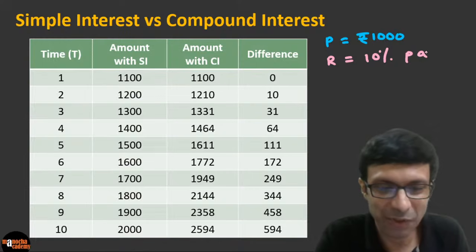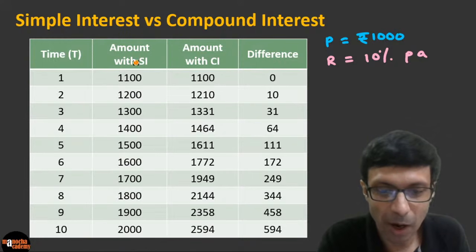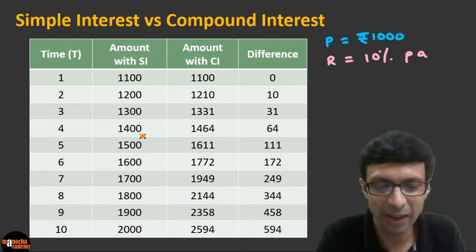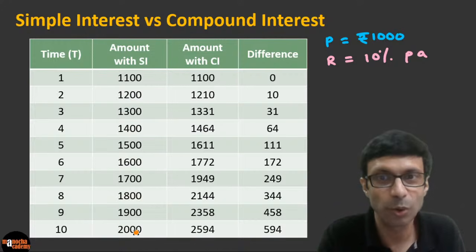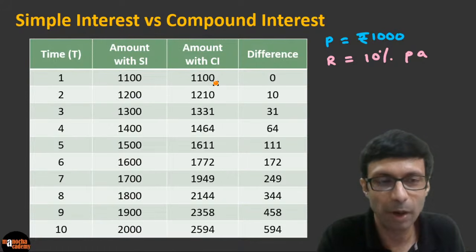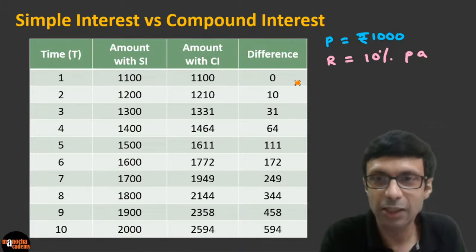So can you see from this interesting table, guys, that the amount with simple interest is just increasing in a very simple way. 1100, 1200, 1300, 1400 as expected, right? Because the interest is the same, 100 rupees a year. And so after 10 years, you'll get 2000. But take a look at the compound interest. How is the amount changing? So for the first year, there's no difference. Can you see the amounts are the same?